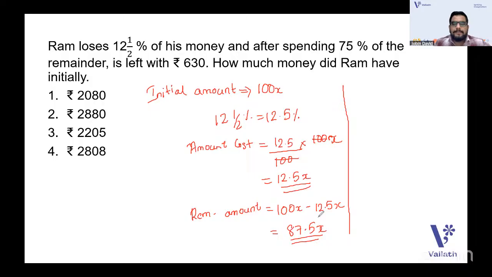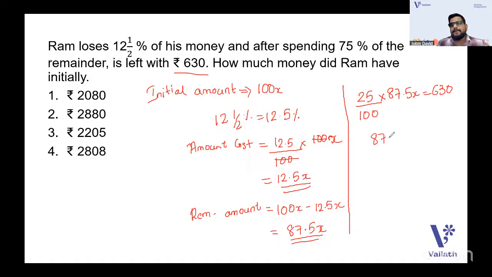The remaining amount's full percentage is 87.5x. And 75% he already spent. So that 630 will be 25% of 87.5x, right? Because 630 is the remaining amount after he spent 75%. So they're left with 630, which will be the 25%. So you can solve for it from there.